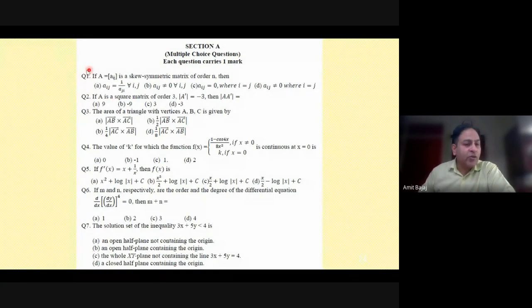Say a child is attempting question number 1 and the correct answer is skew symmetric. Then the answer is option C. Sometimes a child writes C only, or they write in such a way that someone is not able to understand what exactly is written. So it may be read as A or it may be read as C. So I would highly recommend, if the option is C, the child should write C, and at the same time, it takes hardly 5 seconds to write the option as well, like this.